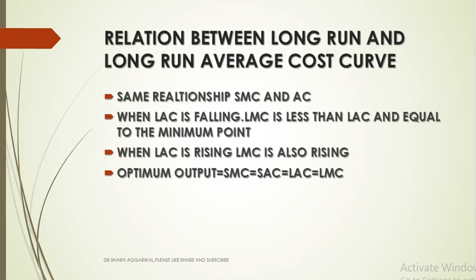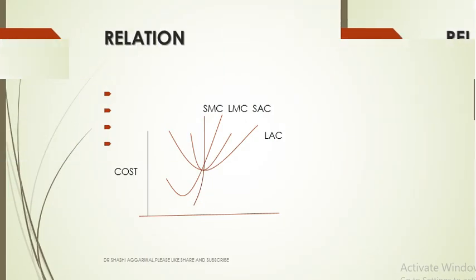That is the relationship between the marginal cost and average cost, because when LAC is falling, LMC lies below it, and when the minimum point of the long run average cost curve arrives, then LMC is equal to it, then it starts rising, and LMC lies above the LAC. When LAC is rising, long run marginal cost is also rising. At the optimum output, short run marginal cost is equal to short run average cost and the long run average cost and the long run marginal cost.